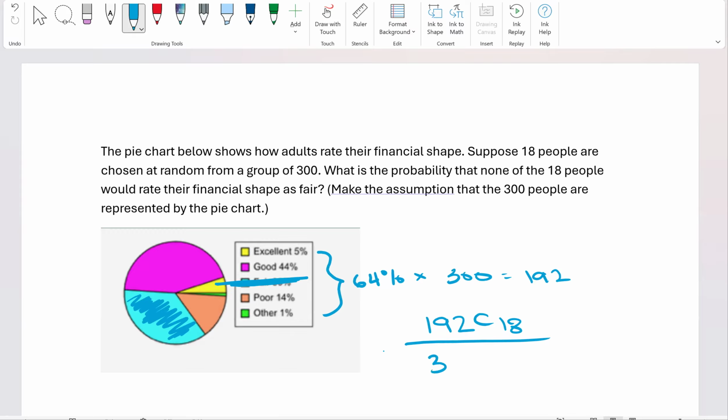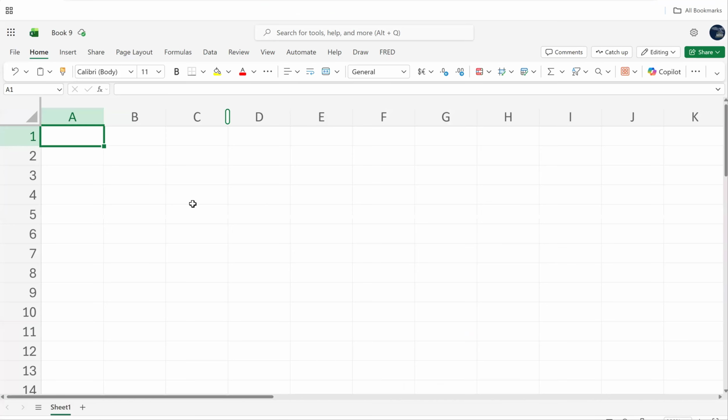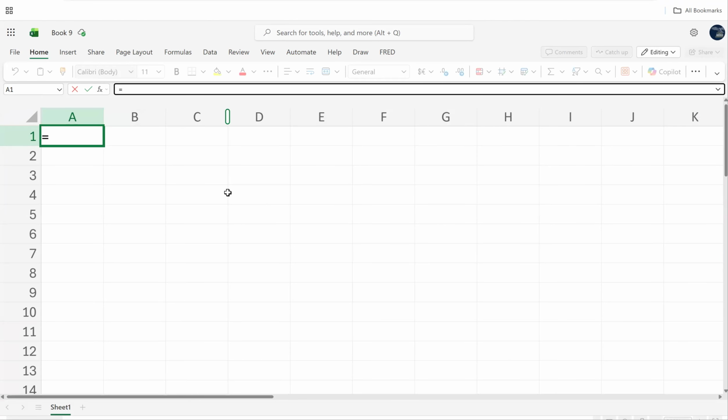As far as the denominator goes, the denominator is always the anything goes category. So all possibilities would have to include the entire pie chart, which is all 300 people. So I need to calculate this, and I will go to Excel for that. And I'm going to do two separate calculations. I'm going to do the 192. Oops, I forgot. I got to type in combin first.